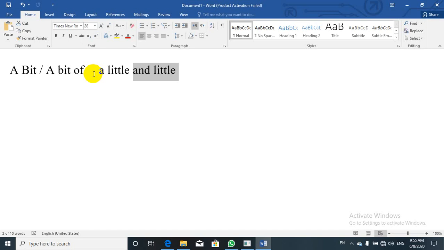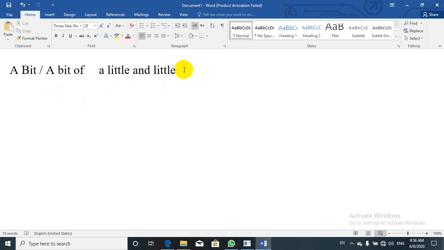So you may have seen some magazines, some books, some novels. They use "a little" and "little" much more than "a bit" and "a bit of". The reason is that "a little" and "little" are more effective and useful in writing. So in conversation we can use "a bit" and "a bit of", but in written form we can use them only a little bit, and much more we can use "a little" and "little".